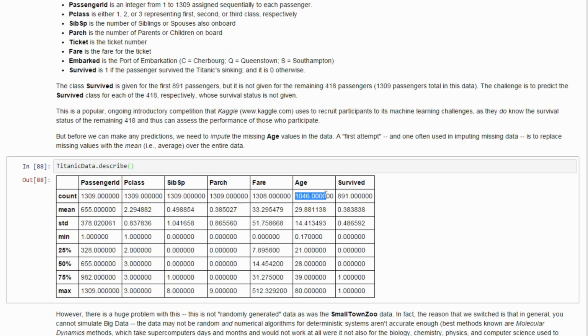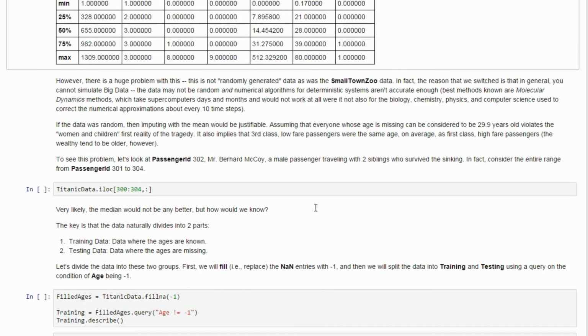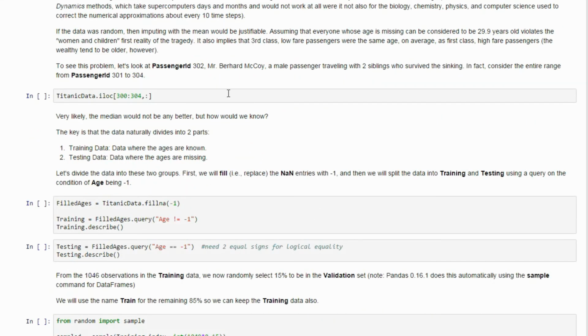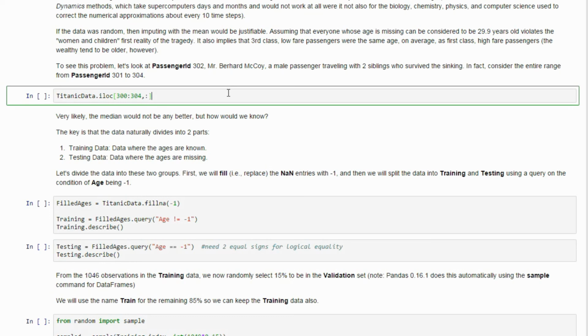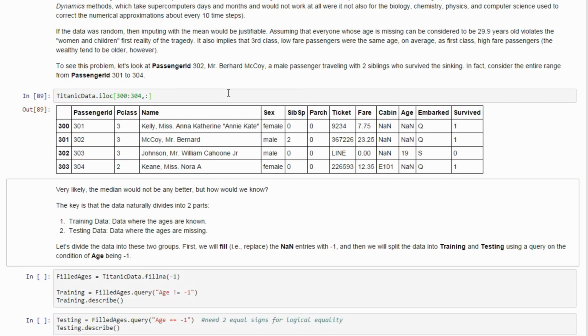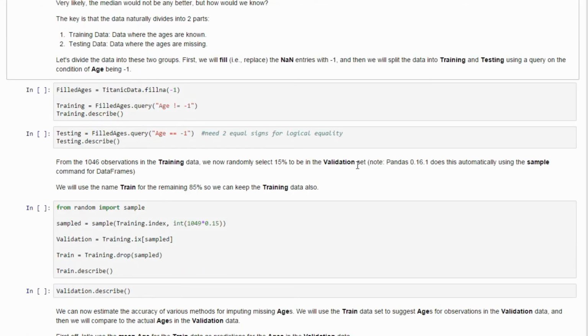We've got a bunch of missing ages. So let's look at some of these passengers and notice that their ages are missing. And how are we going to impute those missing ages?